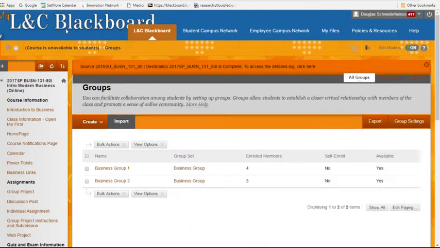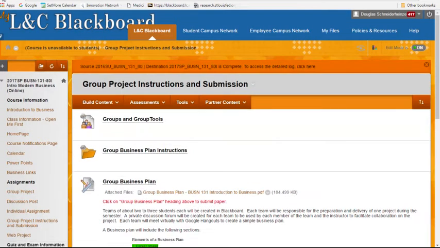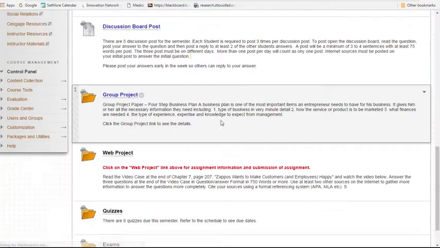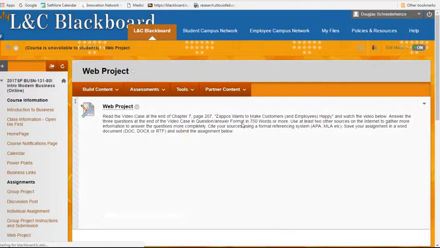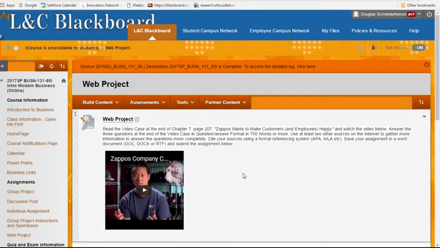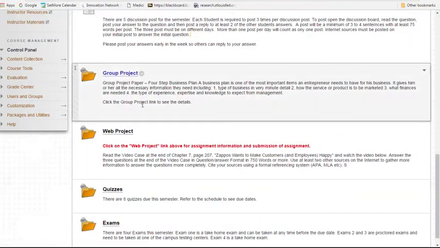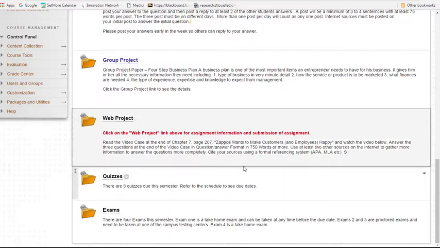As we scroll on down here, the next area is the web project. The web project is a case study that's in your book, Chapter 7, page 207, about Zappos. If you click on web project, there's also going to be a video there about Zappos that you can watch. But there's some questions in your book that you'll answer about Zappos. Those are on page 207, Chapter 7 of your textbook. 750 words or more, and you need to have at least 2 other resources besides your textbook.